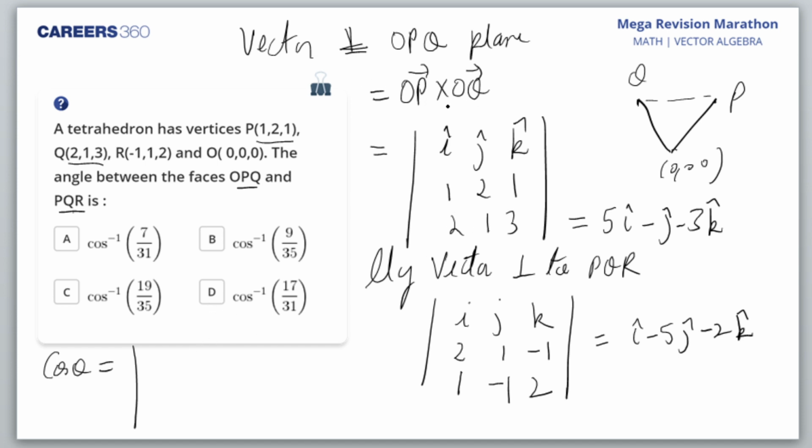Dot product between these two vectors would be 5 into 1, 5, plus minus 1 into minus 5, that is again 5, then minus 3 into 2, minus 2, that is 6, plus 6.